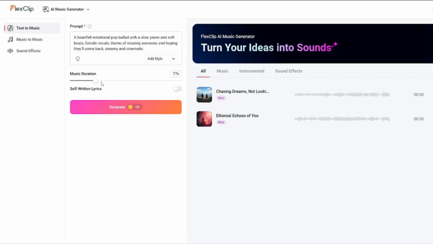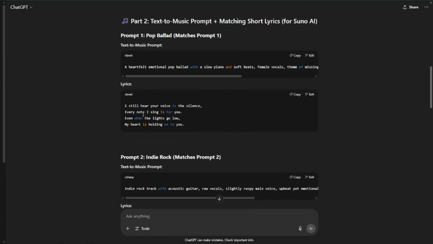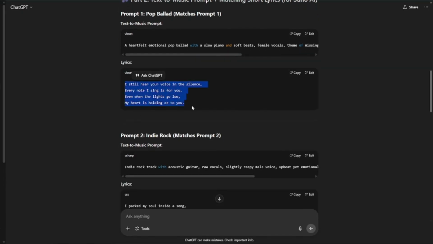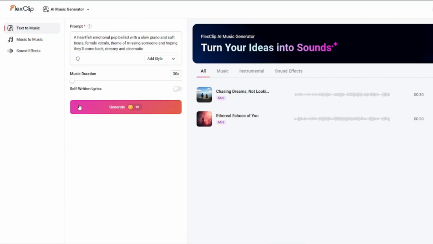You can basically create music up to 240 seconds, like 4 minutes of a whole song, with FlexClip. So yeah, that is so amazing. And you can use your self-written lyrics as well. Like, you can type your own customized lyrics. So let's just say if you want to create a song with your customizable lyrics, you can do that as well in FlexClip. I'm not going to use this option for now.